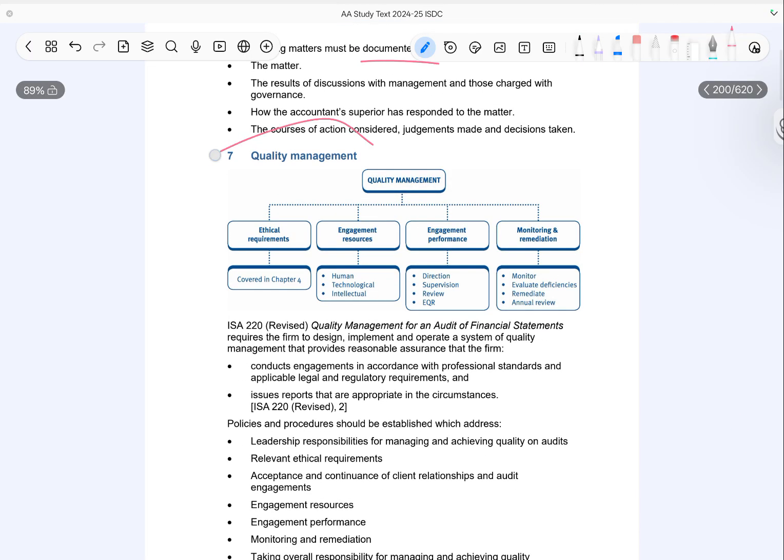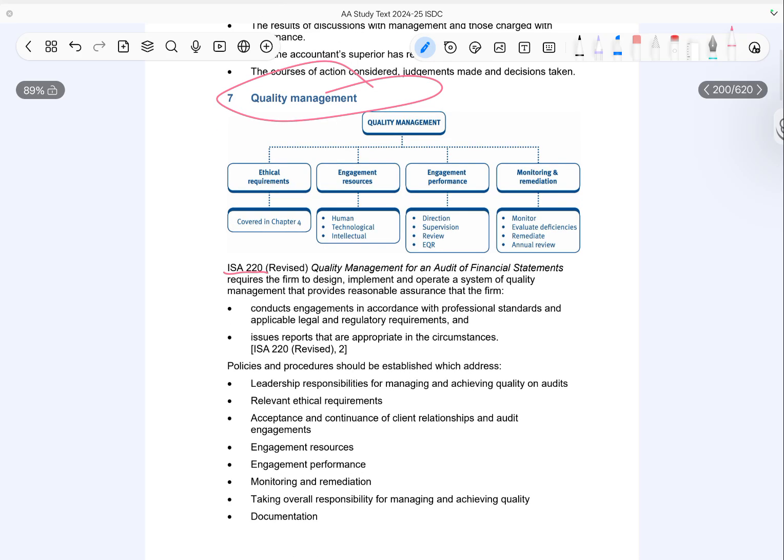Now, about quality management. ISA 220 requires audit firms to design and operate a system of quality management. The aim is to provide reasonable assurance that the audit is conducted in accordance with professional standards and legal requirements. It also ensures that the audit reports issued are appropriate in the circumstances. To achieve this, firms must establish policies and procedures in key areas. These include leadership responsibilities for maintaining audit quality. They must also ensure compliance with ethical requirements.